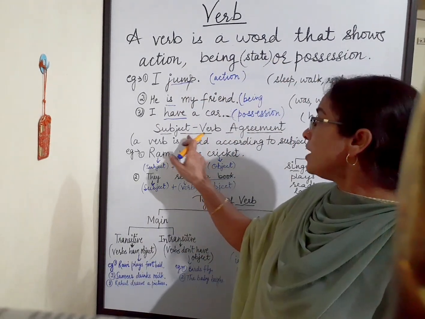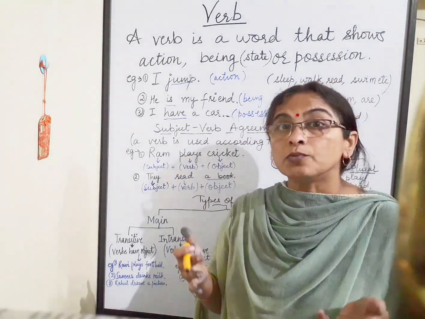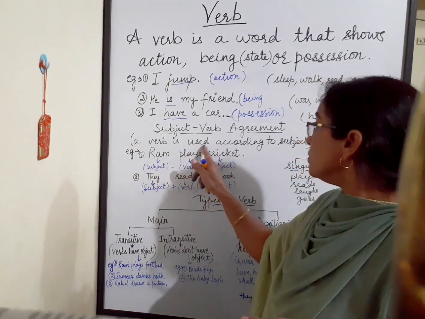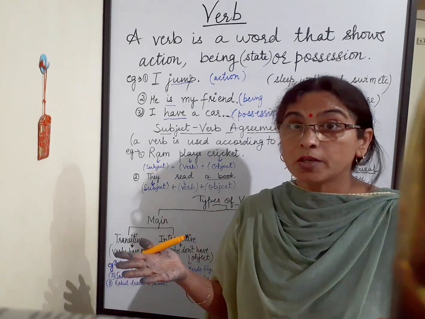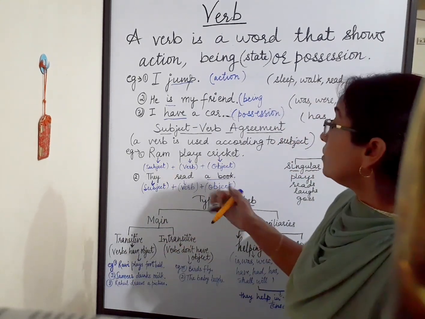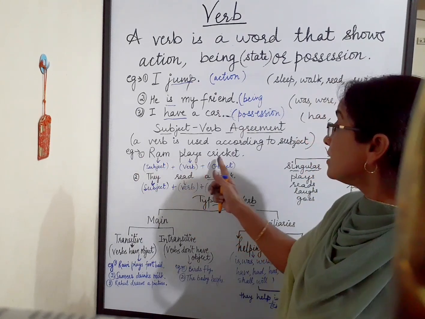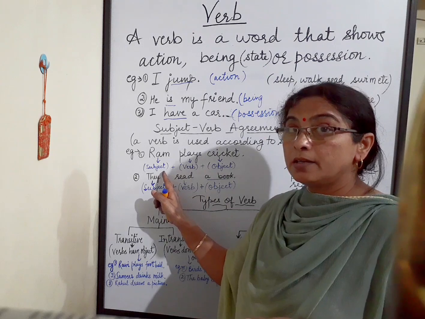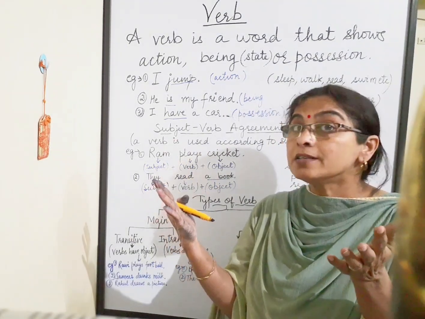Now subject verb agreement. What is subject verb agreement? A verb is used according to subject. But what is the subject? So if we see this example, Ram plays cricket. Ram is subject because when we name a person, that is subject.